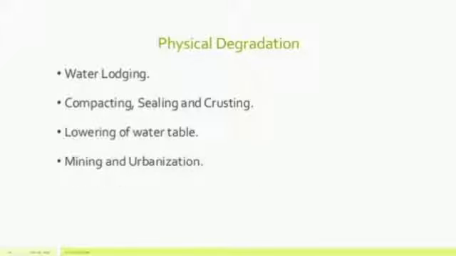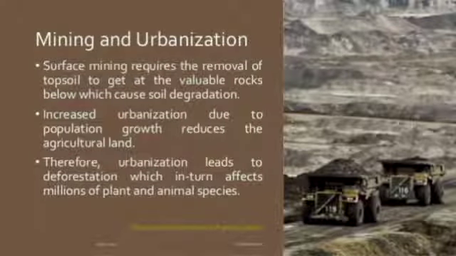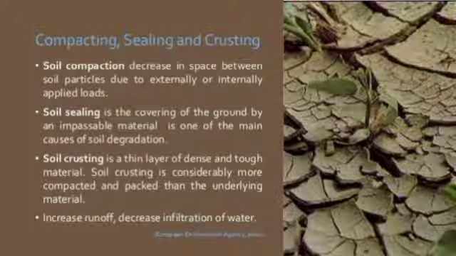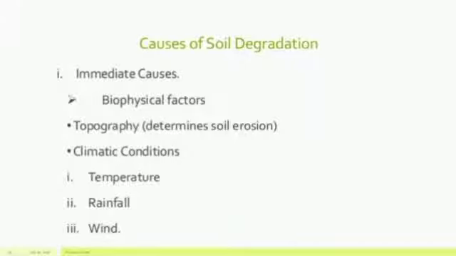Inorganic components account for about 40% of the soil. On the basis of the size of the soil particles, it can be sand, silt, clay or loam. Soil has several minerals such as nitrogen, potassium, calcium and phosphorus.